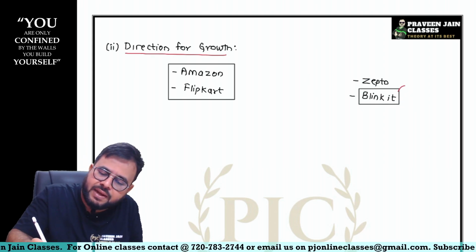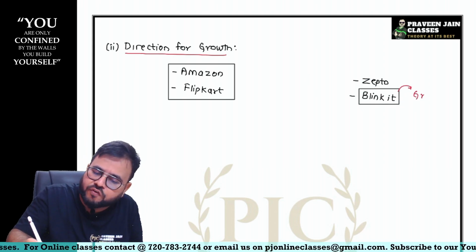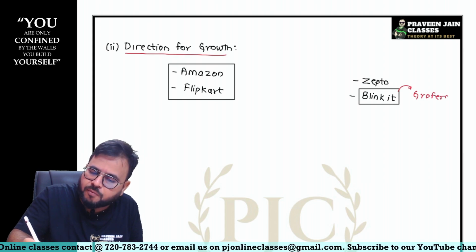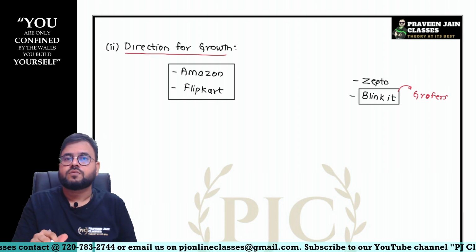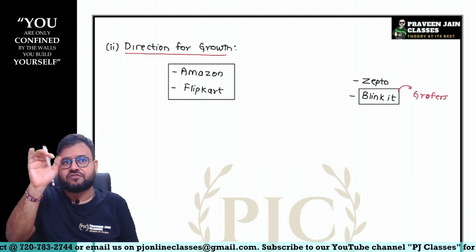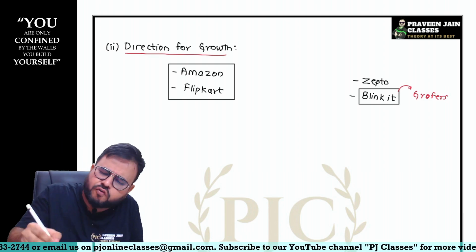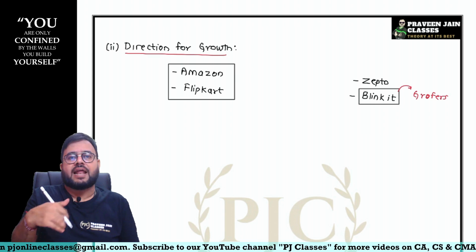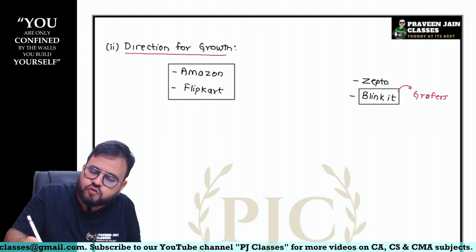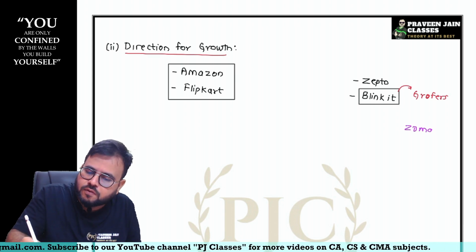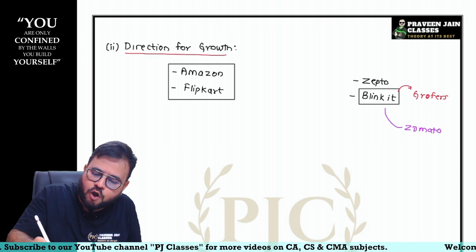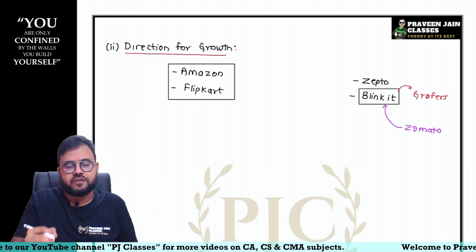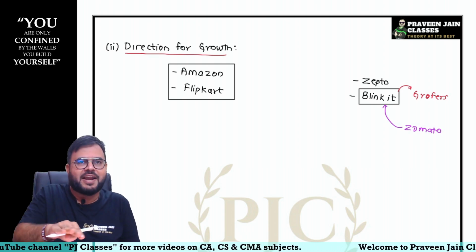Actually, Blinkit was earlier called Grofers. I don't know whether you have heard about this or not. Blinkit was actually known as Grofers, and Grofers was a very famous brand, sir. So later on, what did the Zomato people do? They acquired this brand called Grofers, and later on they rebranded it as Blinkit.